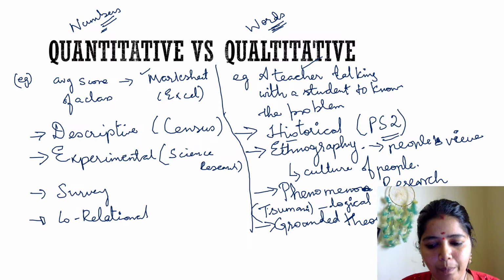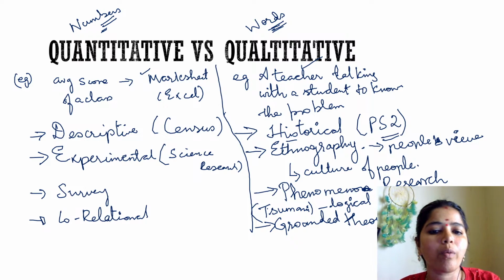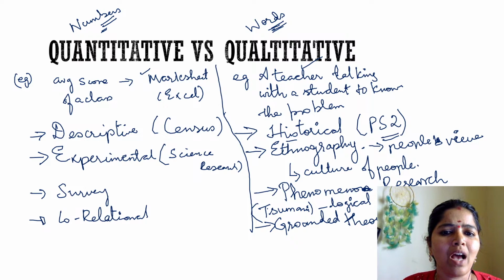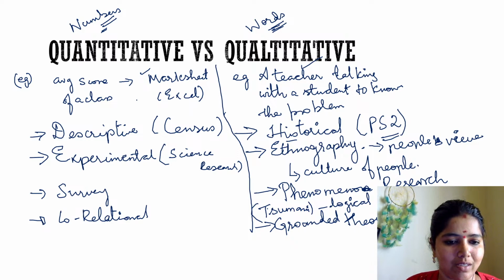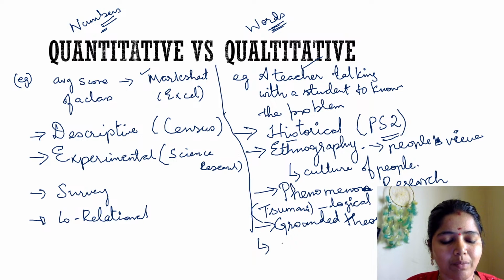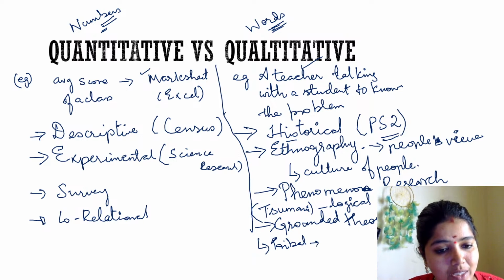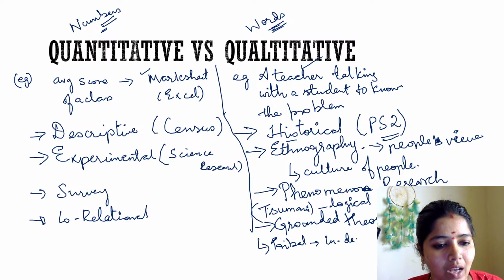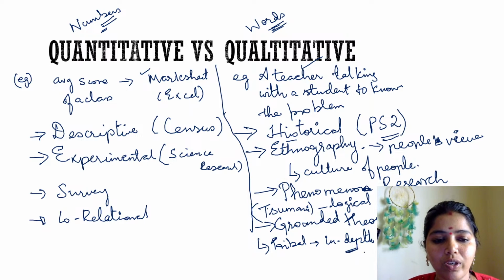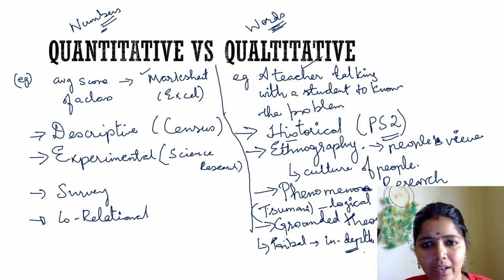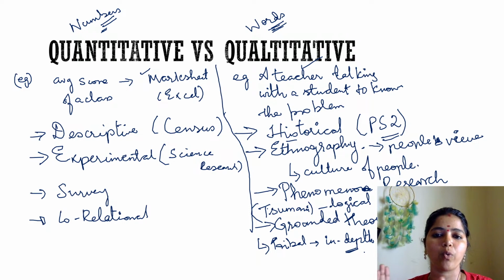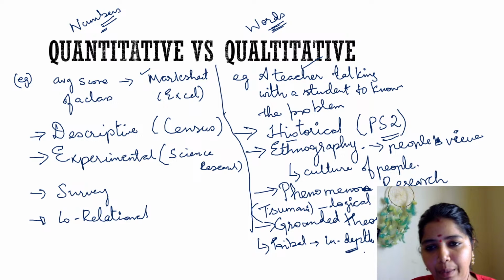So I will be getting into the person, and I will explore more by asking more questions to them, and that type of research I call grounded theory research. If I want to know about some kind of tribal people, I will give them a topic and go in depth of that content, and I call it grounded theory. Yes, clear? So these are the major types of quantitative research and qualitative research.